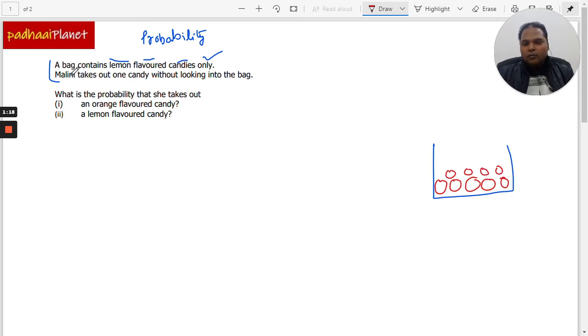Now Malini, a girl, takes out one candy from the bag, and remember, the most important thing is there are lemon flavored candies only.